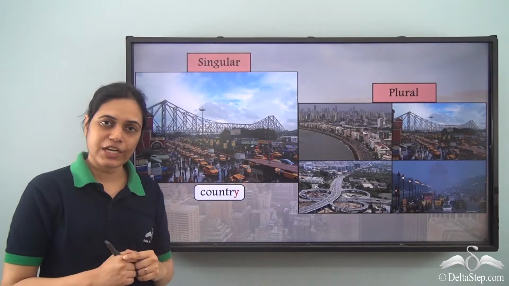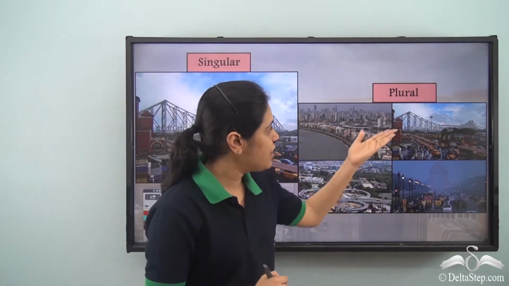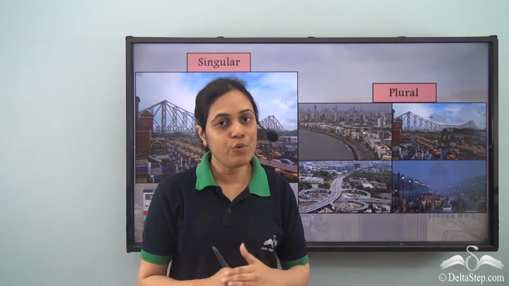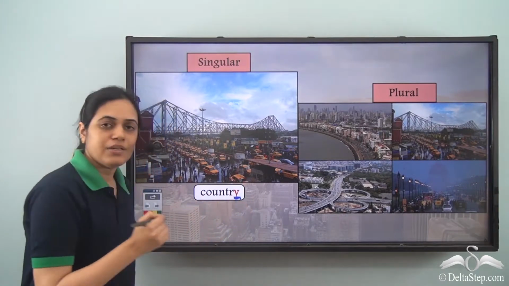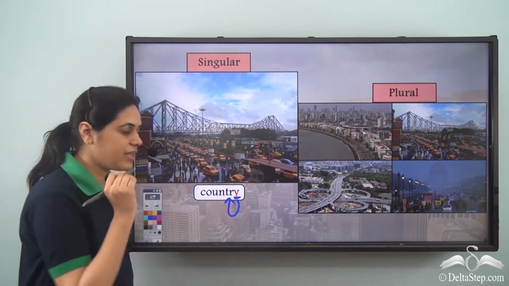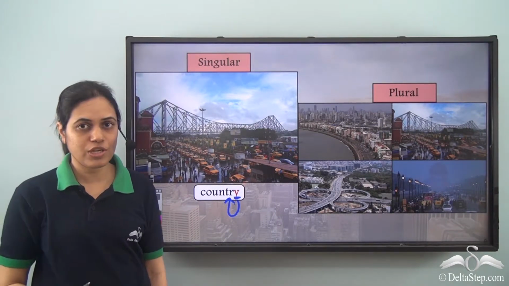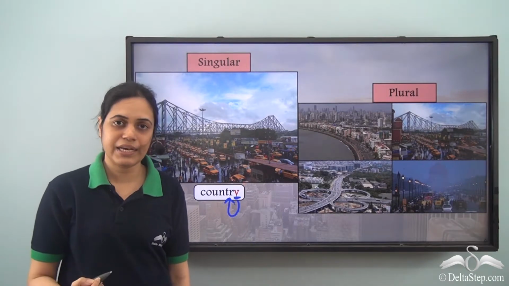Country is singular, that means just one country. When we want to denote the plural of country, what do we do? It is a word ending with Y. Before Y, there is R, which is a consonant. So it will form its plural by adding IES.